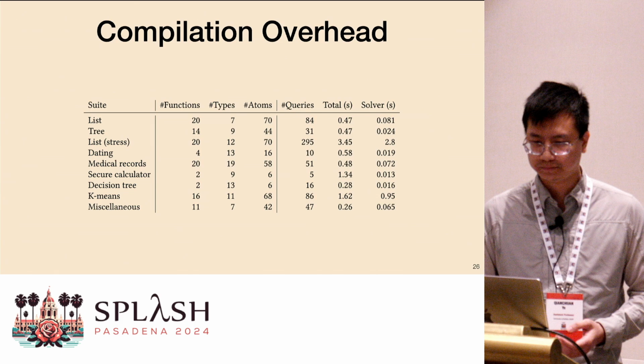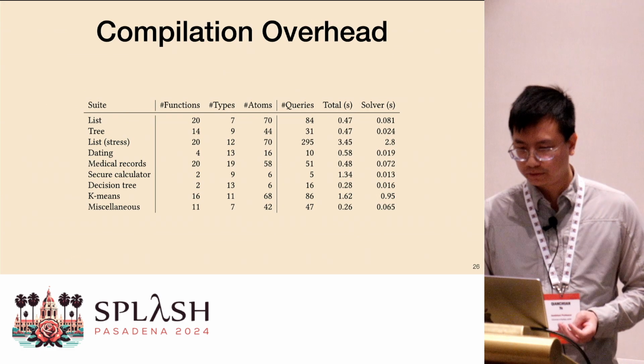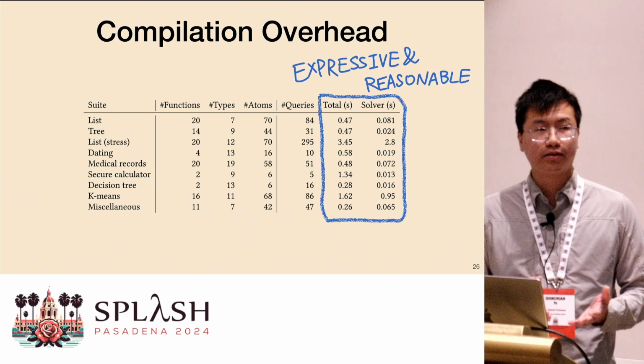All right. Of course, now we introduce some compilation overhead because we need to do some constraint solving, and we use Z3 for solving the quantifier-free finite domain theory. But fortunately, as you can tell from the table here, the compilation overhead is pretty reasonable, and the lifting algorithm is expressive enough to capture all the case studies from our previous work and also some new case studies we added to this work.